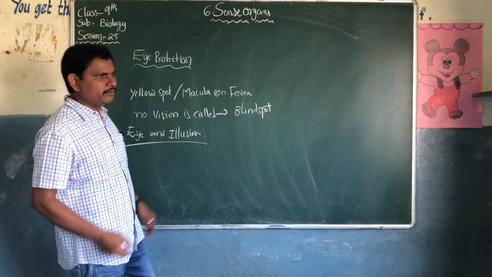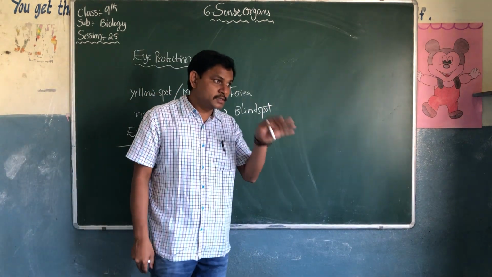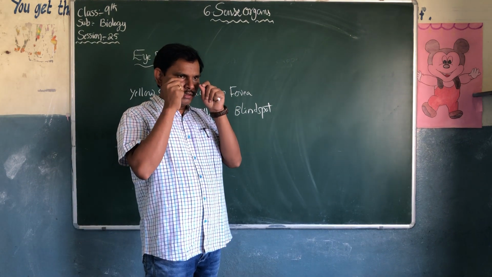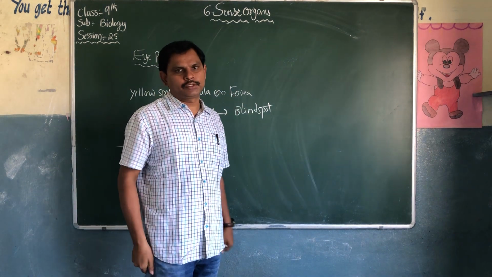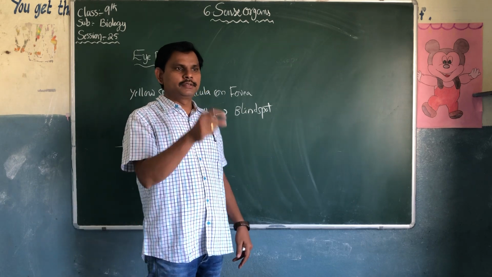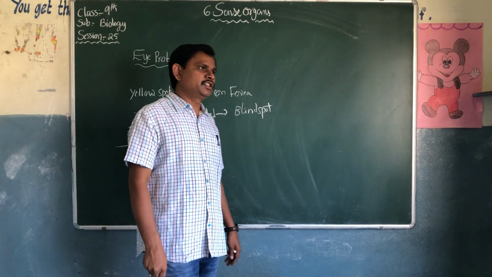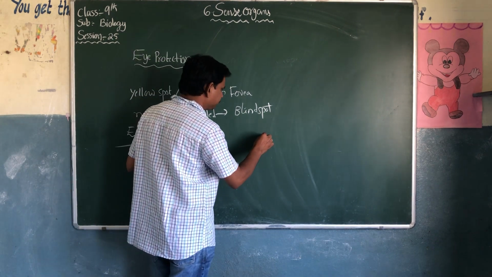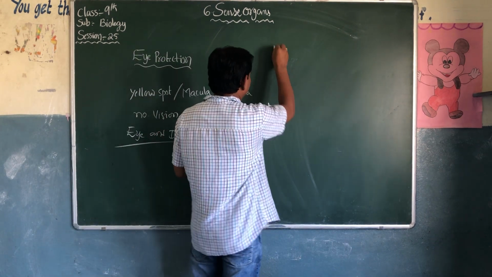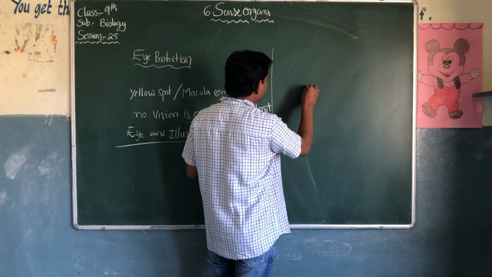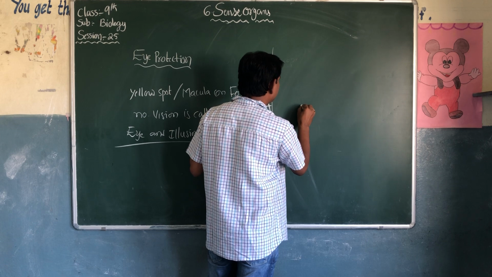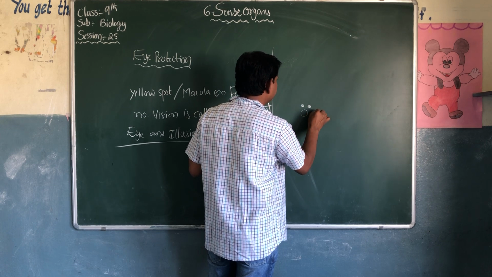What are illusions? We will think this is correct, but sometimes our eye will be deluded. So we think this is right, but it's imagination, it's illusions. For example, I will draw one bag.